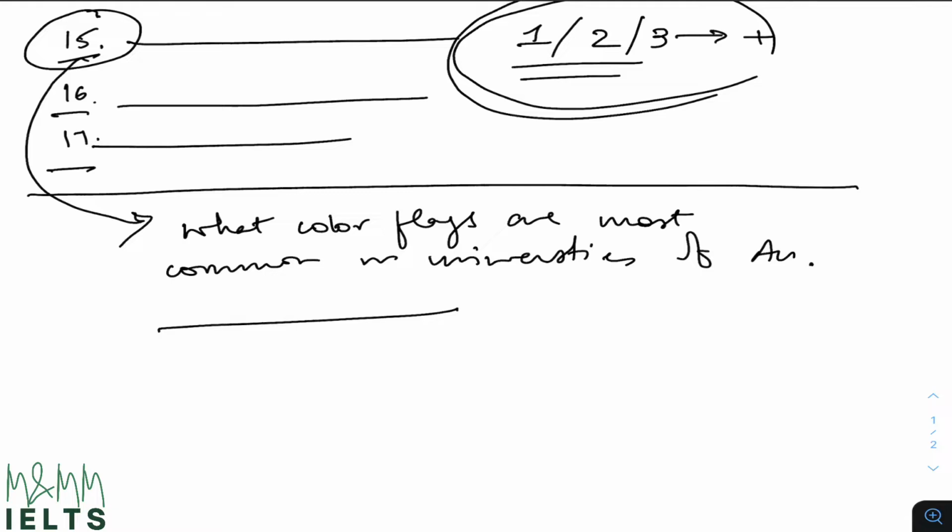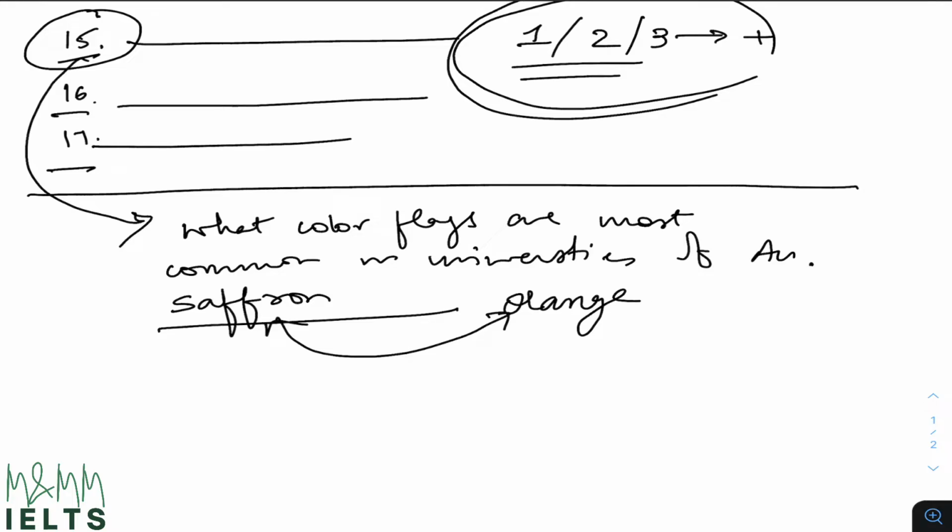But let's say if the answer in the paragraph is orange, then just because you want to make it look a little fancy and you want to show your vocabulary, please do not write saffron here. Saffron and orange may not have the same meaning.